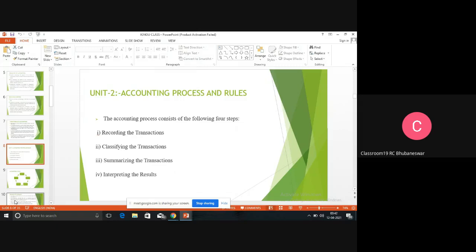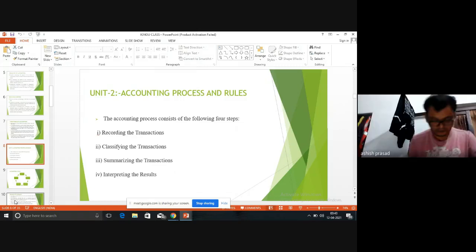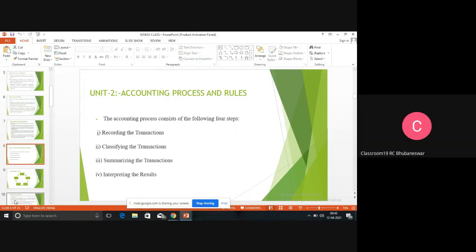Summarize means to reduce. It summarizes the transactions by preparing the trial balance. Then interpreting the results by preparing profit and loss account and balance sheet. You have read profit and loss account and balance sheet in +2. Yes, ma'am. Okay, so the first thing is the journal, where we record all the transactions. Second, we prepare the ledger. Third, we prepare the trial balance. Fourth, we prepare profit and loss account and balance sheet.